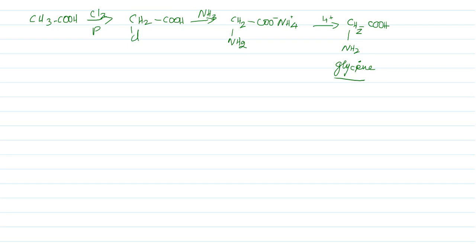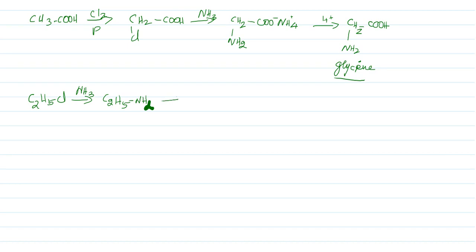We can also see some other example. If you take ethyl chloride, C2H5Cl, and you add ammonia to that, that can produce C2H5NH2.